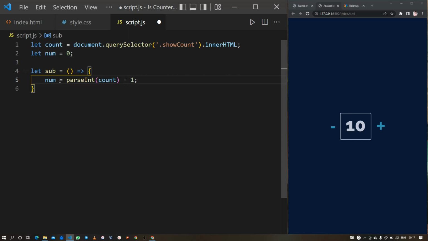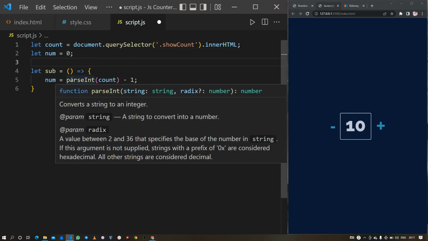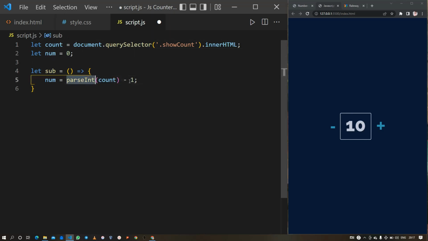So the use of this parseInt function is that the value that is being stored inside this count variable is being stored in the form of a string or characters. So in order to convert these string values into integer form, we are using this parseInt function, and this -1 is for the reduction of our count.